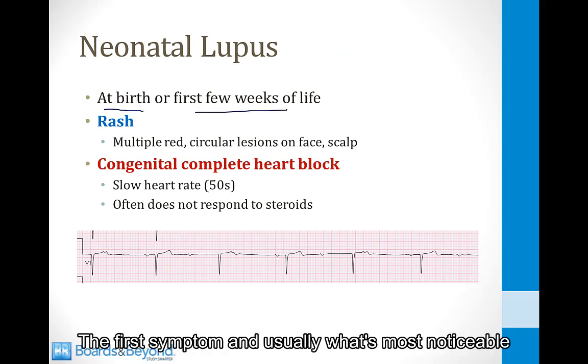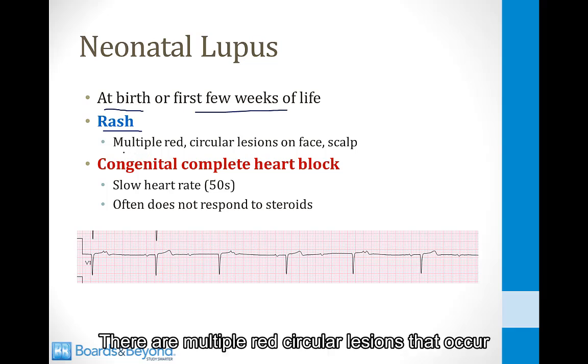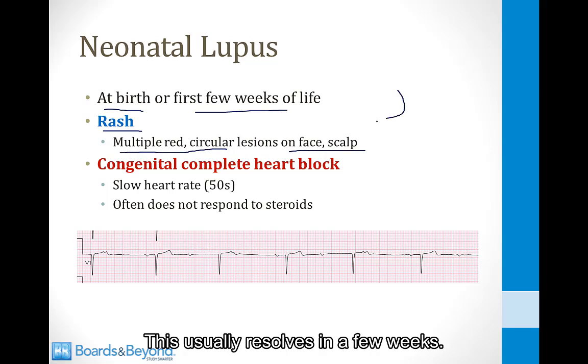The first symptom, and usually what's most noticeable, is a rash. This is not the typical rash that you may know from adult lupus. This is a different type of rash. There are multiple red circular lesions that occur on the face and on the scalp. This usually resolves in a few weeks.